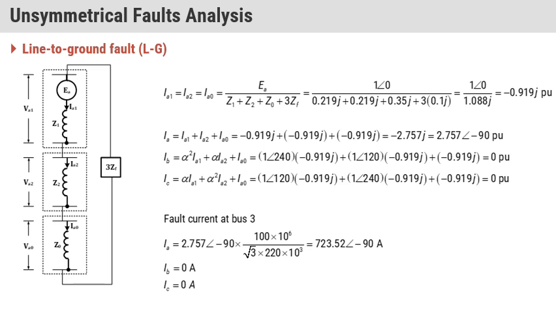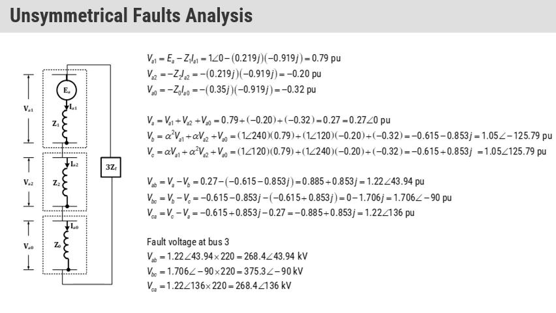Okay, so in the first question they asked what the fault current is when the fault occurs at bus 3. So this is the fault current at bus 3, and the other two buses' currents are zero, because it is a line to ground fault. Only one fault current is present here. These are the sequence networks by which we can calculate the voltages also.